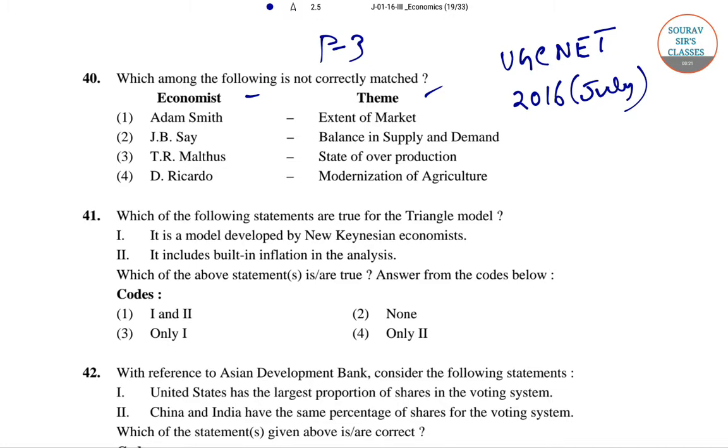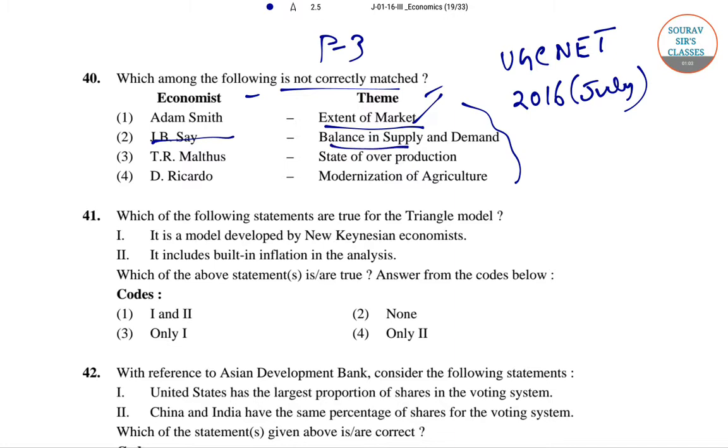So it is given Adam Smith is equal to, which one of these? Balancing supply and demand, extent of market, state of overproduction, and modernization of agriculture. Adam Smith did not do modernization, so that is not correctly matched. Adam Smith actually did extent of market. He explained extent of market.